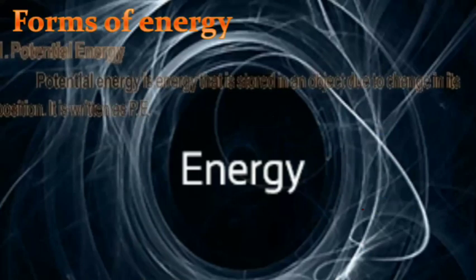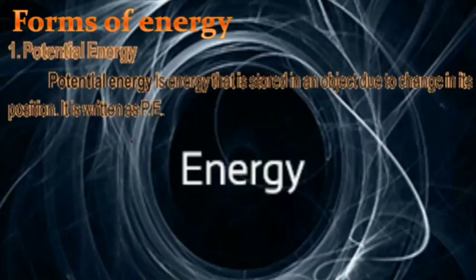Okay, so potential energy. Potential energy is the energy that is stored in an object due to change in its position. It is the energy when things are at rest, like the non-living things or the living things which are placed at their positions, they don't have any type of energy.